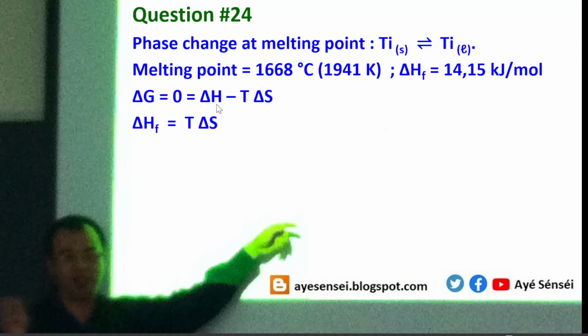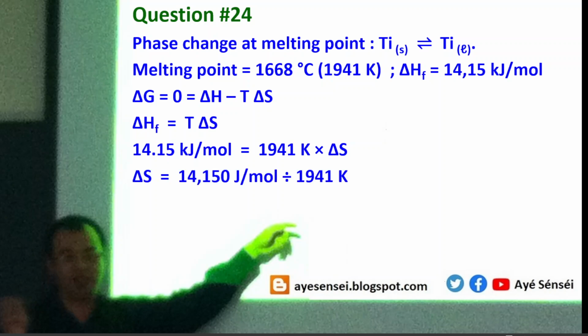So this equation means that the enthalpy of fusion equals T times delta S. And then we have the value for the enthalpy of fusion here, and the temperature is also given there. So this means we can get the entropy change quite easily. So this is what we get, 7.29 joule over mole Kelvin. So this is the value of the entropy change.